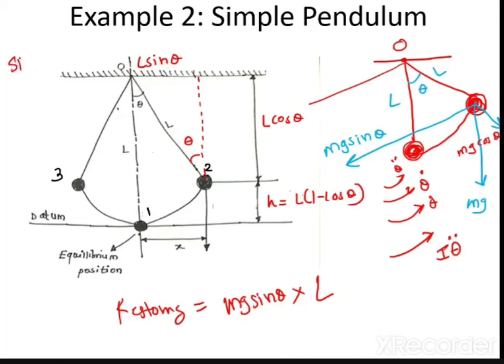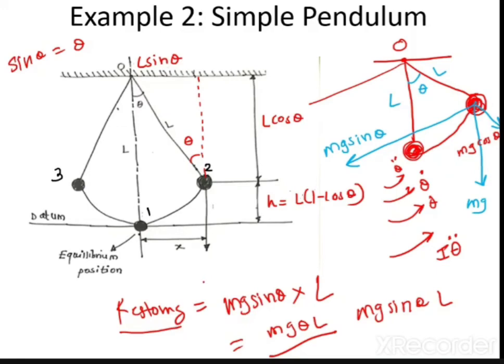So this becomes mg theta into L. This mg theta L, or mg sin theta L, is the restoring torque, or torque due to the gravitational force, which will try to bring the system to its original position.